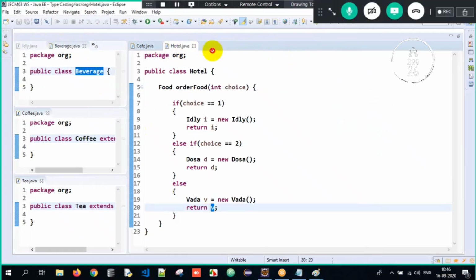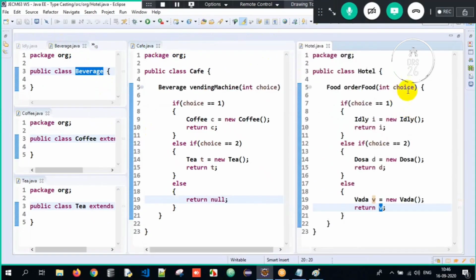In the hotel class here, I just told, if the choice is 1, idli. If the choice is 2, dosa. If the choice is 3, 4, 5, 6, 7, it doesn't matter. I have directly written else and told it to return vada. So if it is 1 and 2, idli and dosa. If it is apart from 1 and 2, it should always return a vada object, and vada is a type of food.